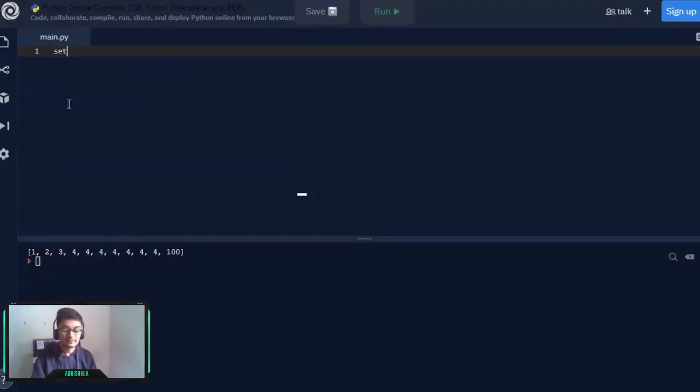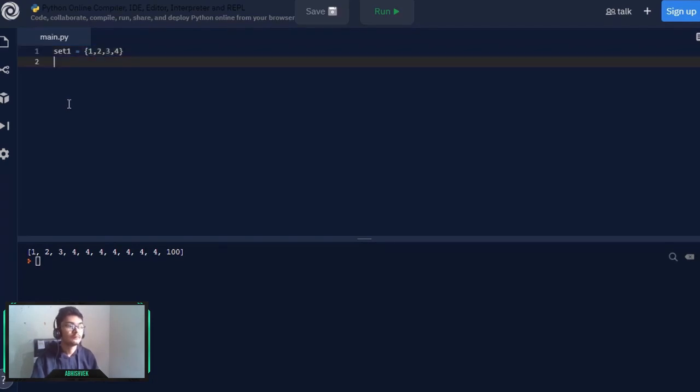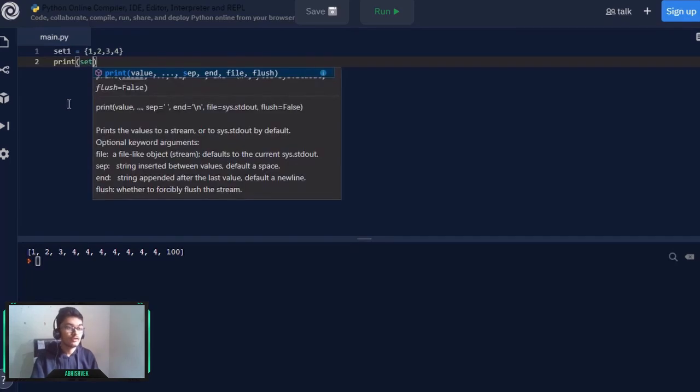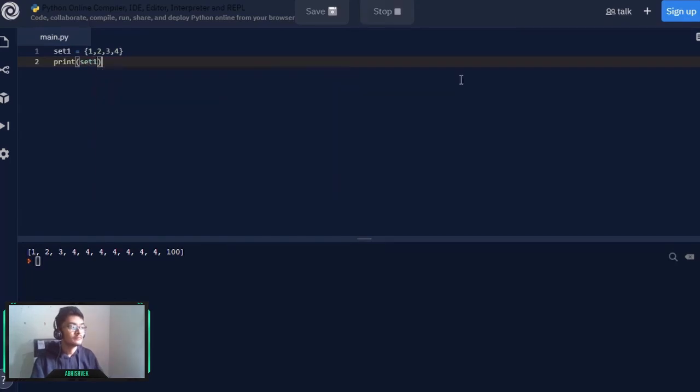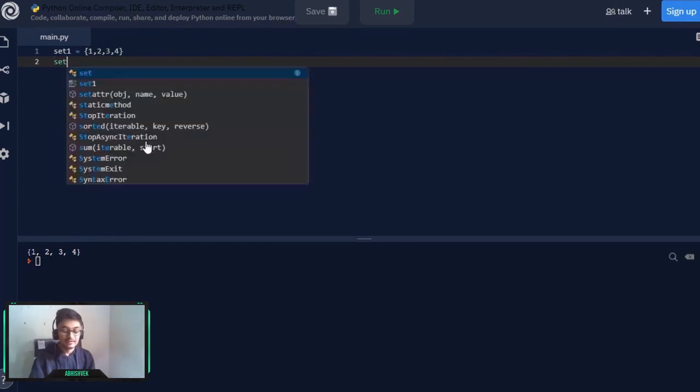playing with tuples. So to initialize sets, you can simply write set1. Now the set will be initialized in curly brackets. So in curly brackets, we can write 1 2 3 4, and you can simply print it out. If I print it out by set1 and run it, you will be seeing our set. Now our set is unordered and unindexed, that is, the values in it cannot be changed, but we can add new values. So let's assign some new values to it.